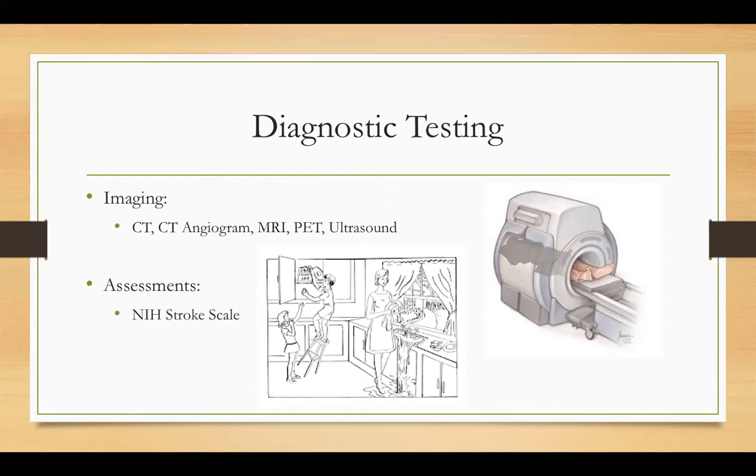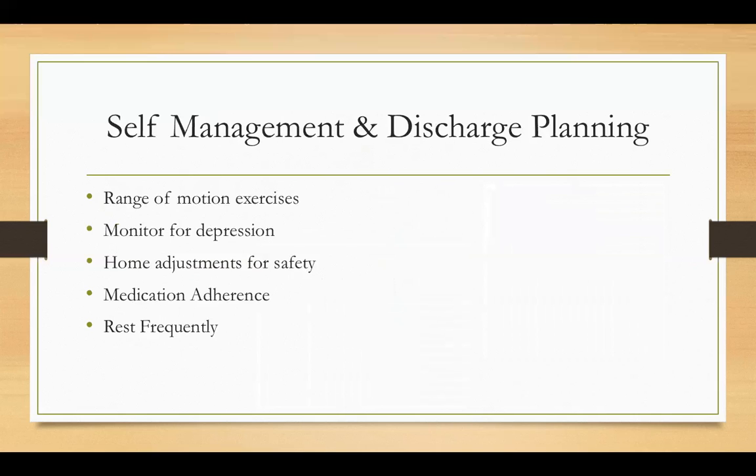Education on self-management and home care after discharge are crucial for the safety and well-being of patients. Patients may be instructed to perform simple range of motion exercises or to attend physical therapy. They should also monitor themselves and have family monitor for depression, as depression after stroke is a major problem because it can increase morbidity. And patients are very likely to experience emotional distress after a stroke, and it's important that a patient have a quiet and consistent environment when returning home.